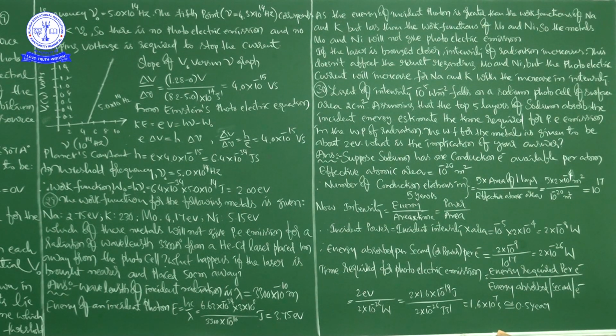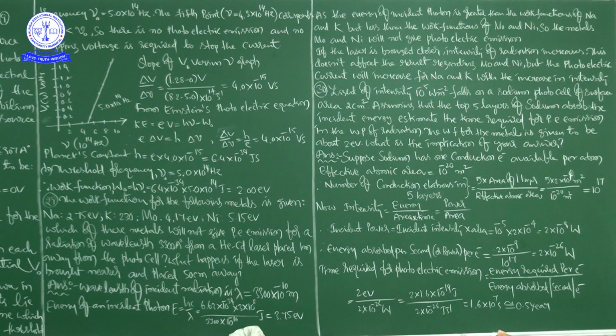Now, the number of conduction electrons in 5 layers is equal to 5 into the area of one layer, divided by the effective atomic area.